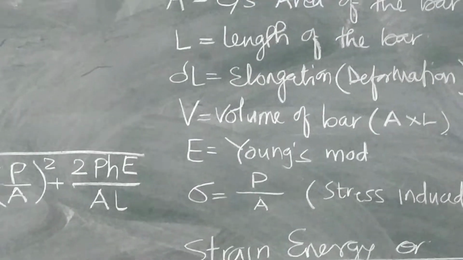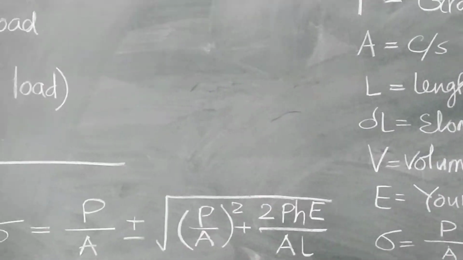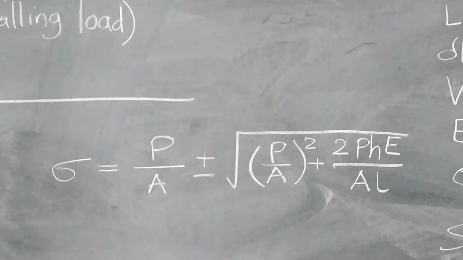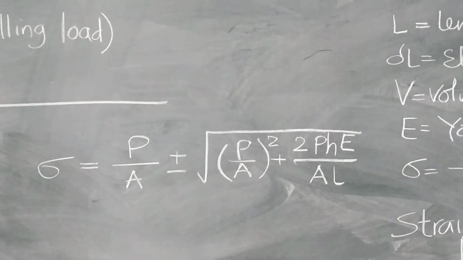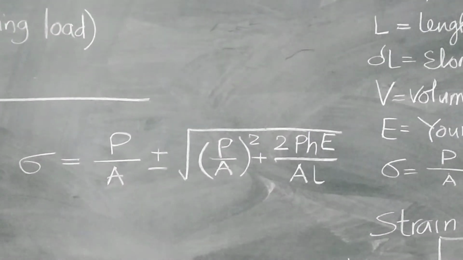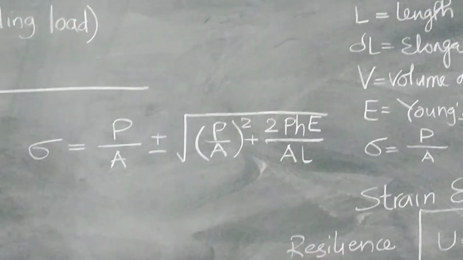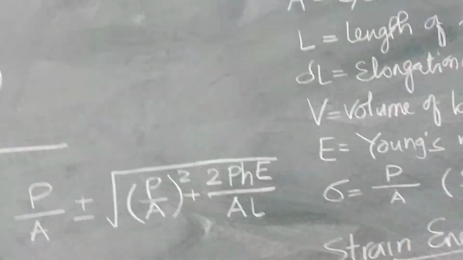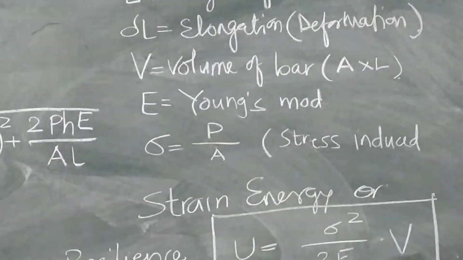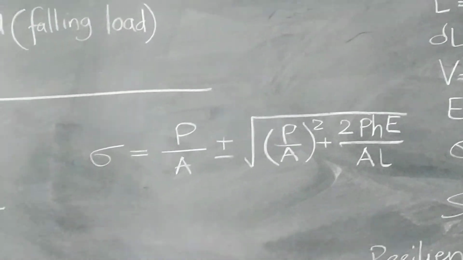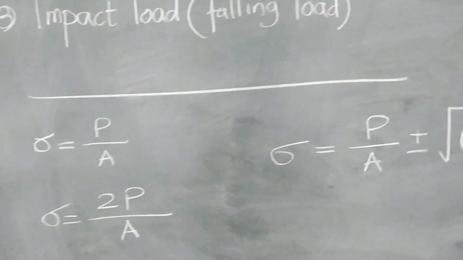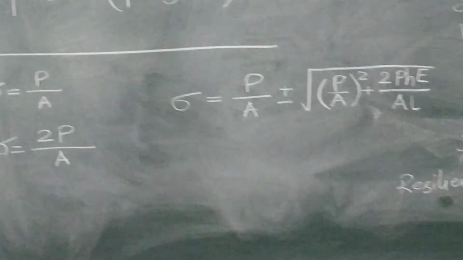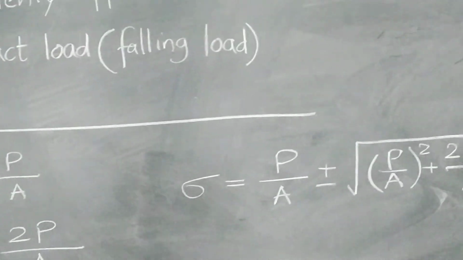And in third case, you have to calculate sigma for impact load by this formula: P upon A plus or minus under root (P upon A) whole square plus 2PHE upon AL. Only the difference in notation is H, which is height of impact. So, strain energy is same, only the formula for sigma will change in all these three cases. It is recommended that you solve at least 3 problems from each of these 3 cases. Total 9 problems.